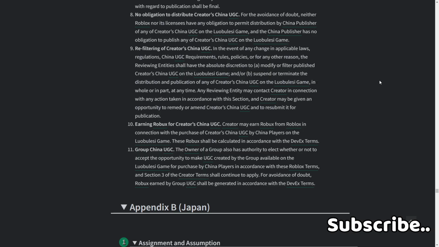10. Earning Robux for Creator's China UGC. Creator may earn Robux from Roblox in connection with the purchase of Creator's China UGC by China players on the Lubusi game. These Robux shall be calculated in accordance with the DevEx terms. For Group China UGC, the owner of the group also has the authority to elect whether or not to accept the opportunity to make UGC created by the group available in the Lubusi game for purchase by China players in accordance with these Roblox terms, and Section 3 of the creator terms shall continue to apply for avoidance of doubt. Robux earned from Group UGC shall be generated in accordance with the DevEx terms.